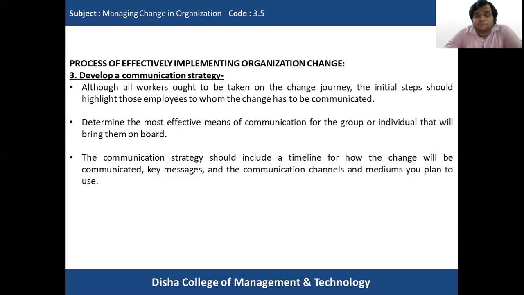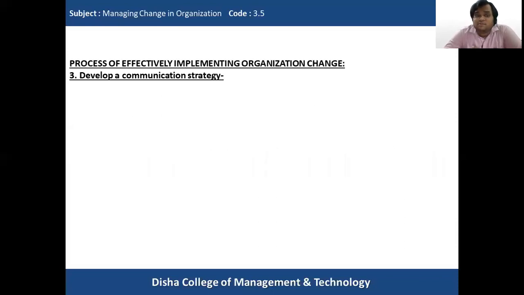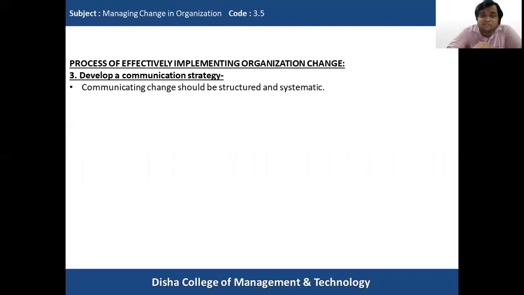While preparing this communication strategy, communication should be structured and systematic, in an easy to comprehend way.